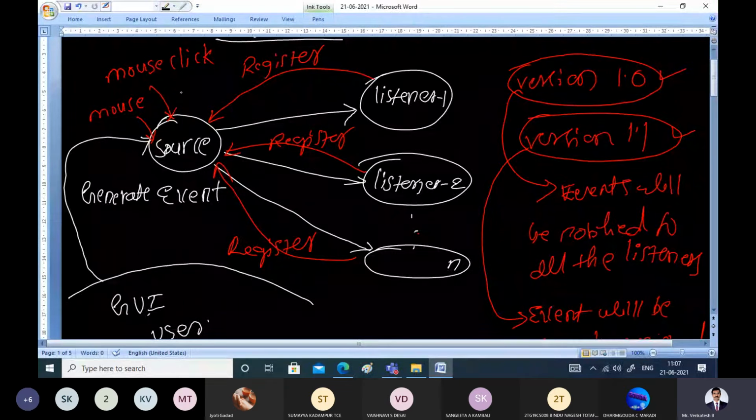Whenever there is an event, there are two ways in which events are sent to the listeners. In version 1.0, the event was sent to all the listeners, whether they had registered or not.